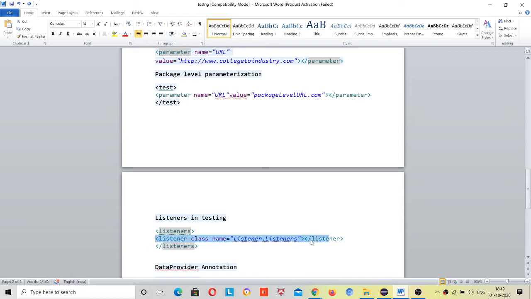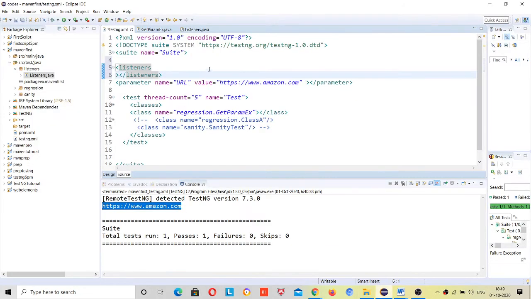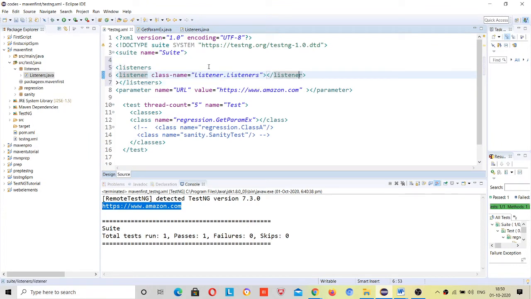Class name listener, the package name that you have to give here is listeners, and then the class name is listeners, right? So it's also correct.